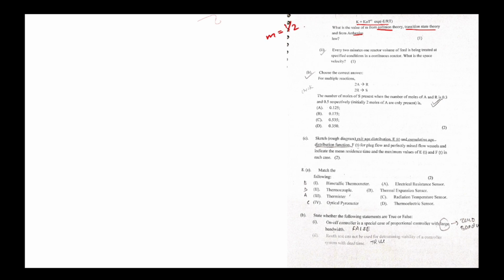How to remember this? Collision, so it becomes half. And transition state theory is also called absolute reaction rate theory. So m is equal to 1. Absolute means 1. And for Arrhenius, we know that m is equal to 0.